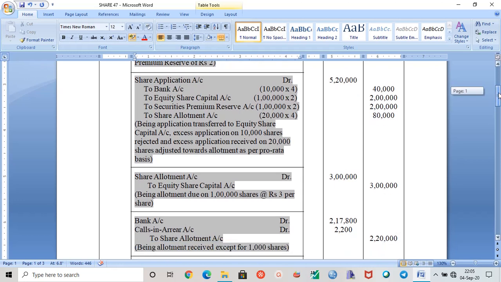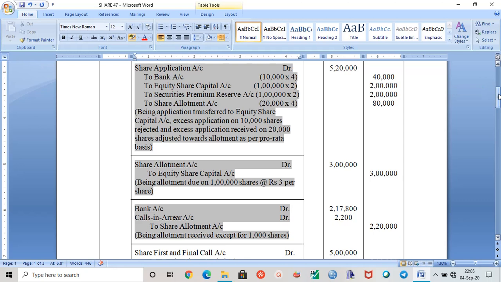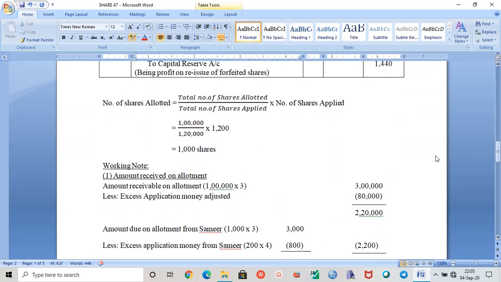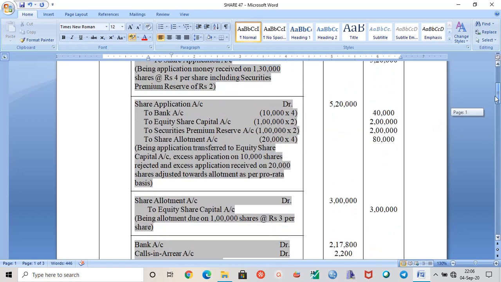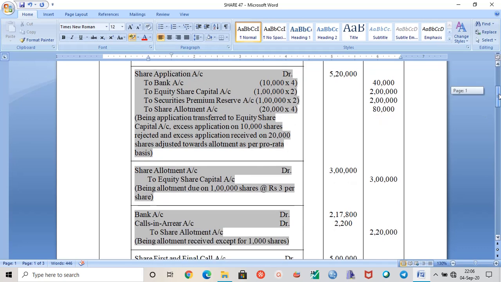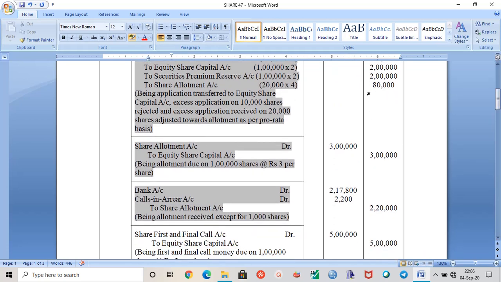This way we can understand, and it should be noted that Samir, who had applied for 1,200 shares, failed to pay the allotment money. So it is our duty to find out how many shares were actually allotted to Samir. 1,000 shares were actually allotted to Samir. So we know how to do it. 80,000 is already received, and this should be adjusted at the time of allotment. So 3 lakh minus 80,000.